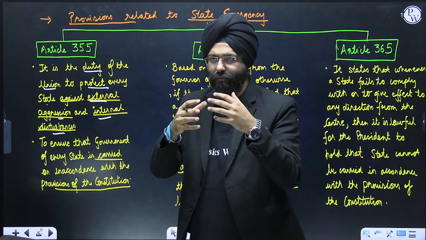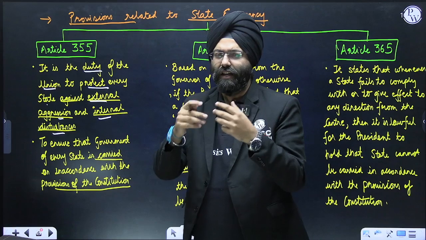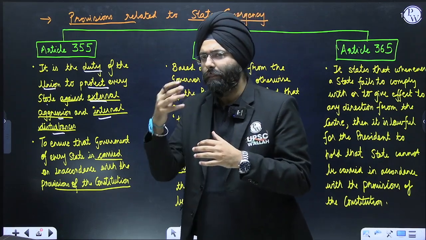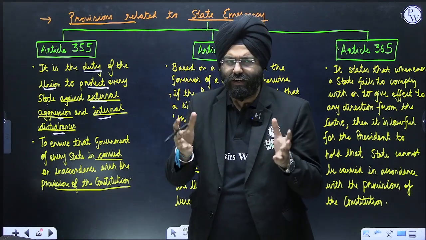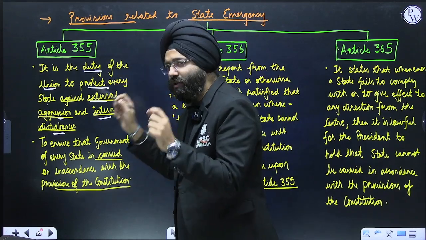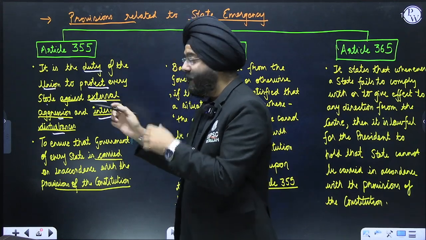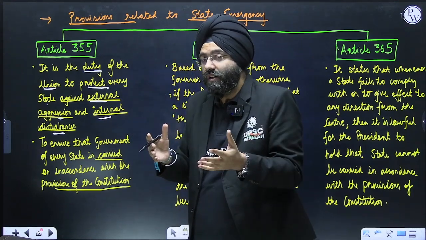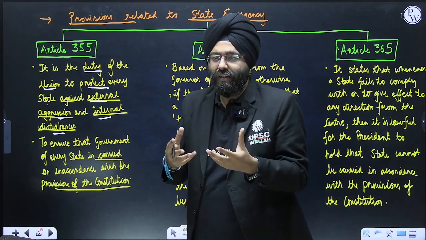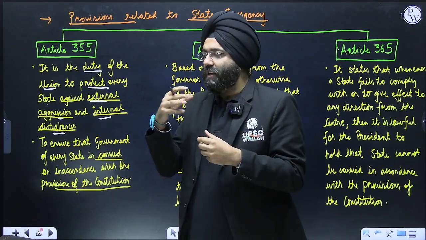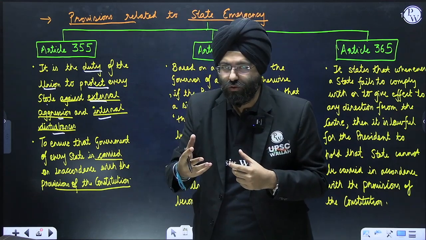States like Uttar Pradesh, Jammu Kashmir, where elections are going to be held now, Manipur, Uttarakhand, any state. Now, it is the duty of the Union to protect every state against what? External aggression. Certain external powers are coming and trying to intervene, or harm the country as a whole or a particular state.